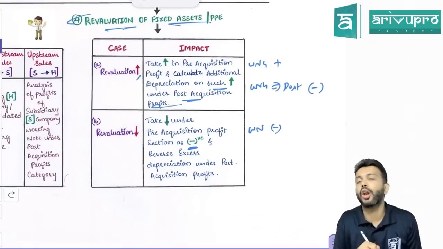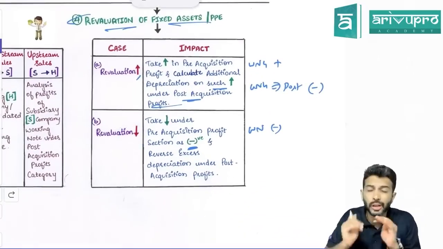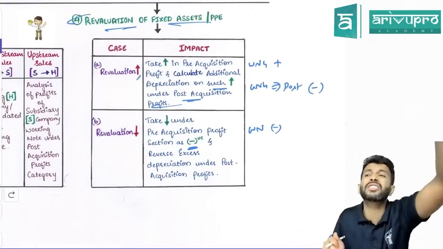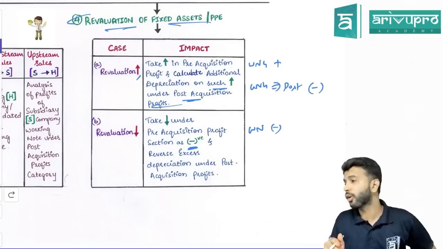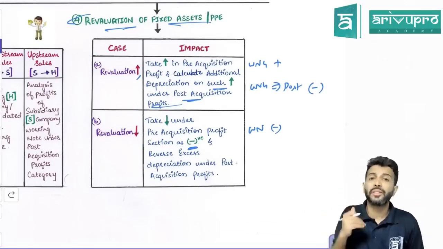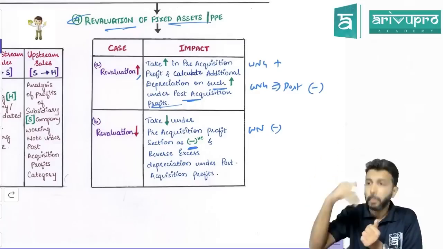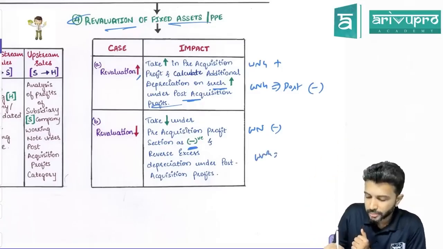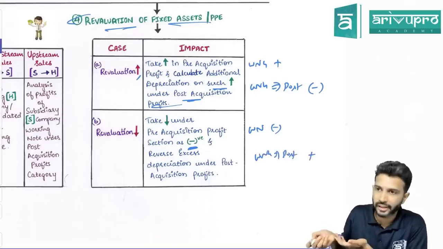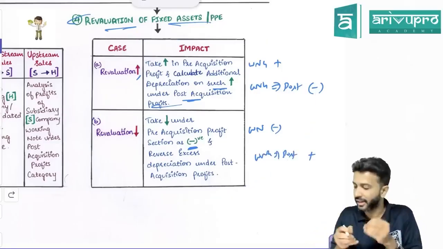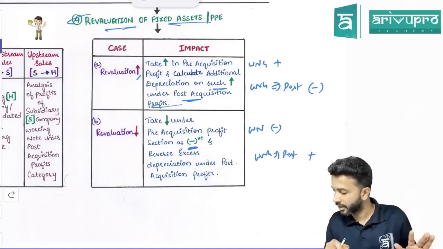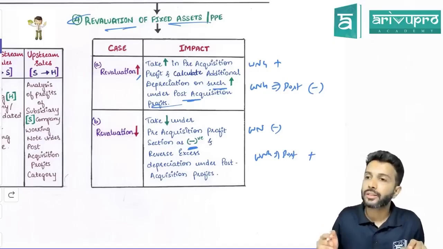However, if you have revaluation loss, will you get excess depreciation or will you get reversal of depreciation? Reversal. What do you do for reversal of depreciation? Under working note number 4, under pre-column or post-column? Post-column, what will you do? You will add back. That's what we did here, no? In the same problem, I've just expressed it in words. That's all. Done? Okay. Can I move on to the next?